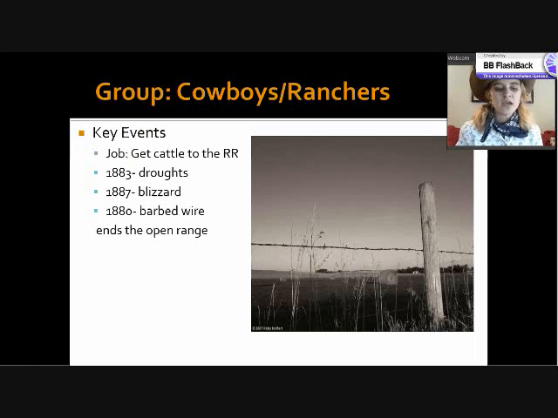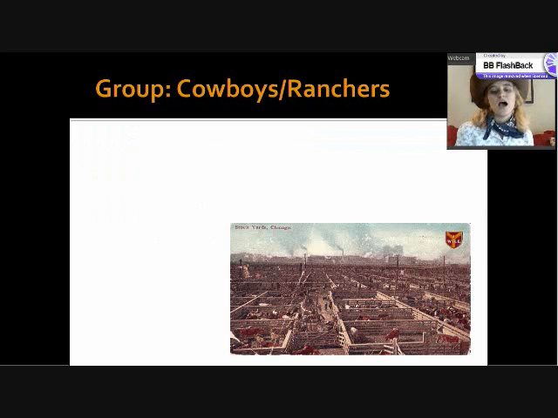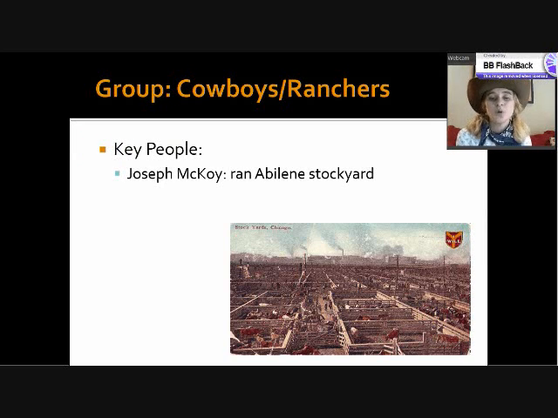So this is going to be a big issue for a lot of the cowboys, and like I said, really brings an end to the cowboy era. However, as we talked about, that's still something that lives on. So the first person that I want to mention to you is Joseph McCoy. He ran the stockyard in Abilene. So basically what they would do is they'd take their cows to the stockyard, and Joseph, or whoever was in charge of whatever stockyard they went to, would pay out per head of cattle, okay?